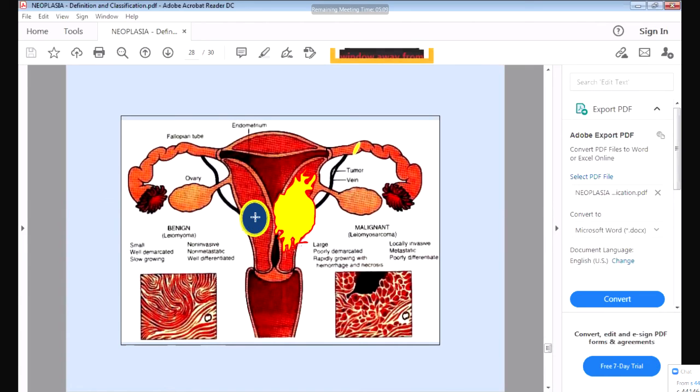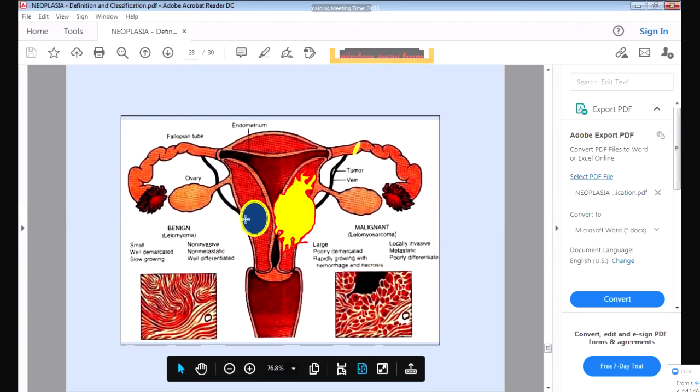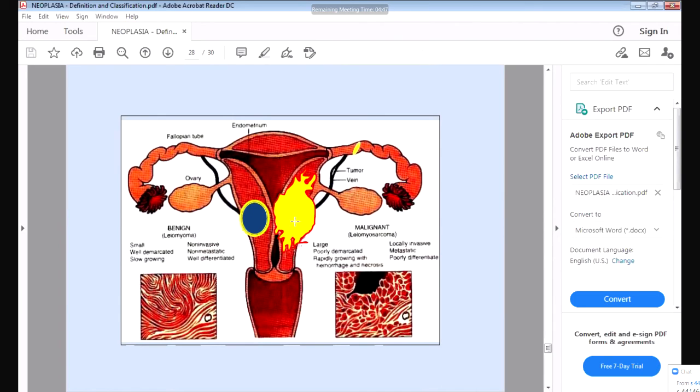Then here you can see the tumor is not invasive, it is not invading or infiltrating the surrounding tissue. It is remaining here only, but here it is spreading into the surrounding tissue. You can see this malignant tumor is spreading to the surrounding tissue. Finally, this is slow growing, so it is small in size, whereas this is fast growing, so it is larger in size.